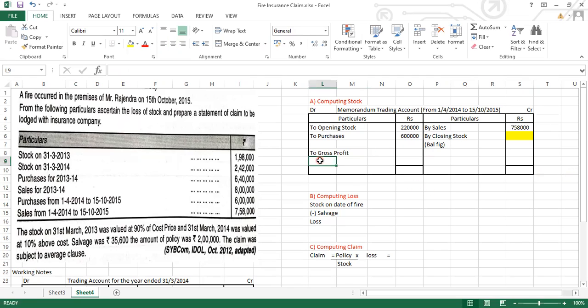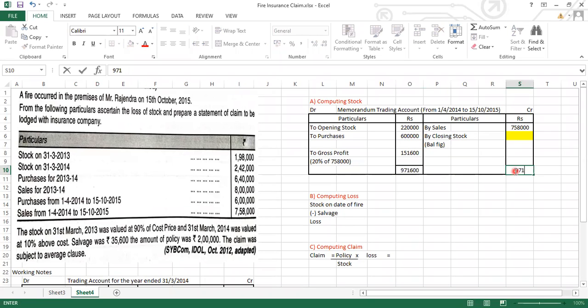How much gross profit? 20%. So we have to take 20% of the sale amount. So what is the sale amount? 7,58,000. So 20% of 7,58,000 comes to 1,51,600. So debit is more than credit. So we will be getting a closing stock as a balancing figure. Let's calculate. This is coming to 9,71,600.